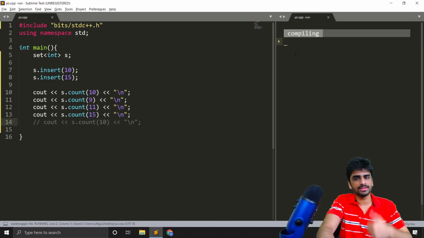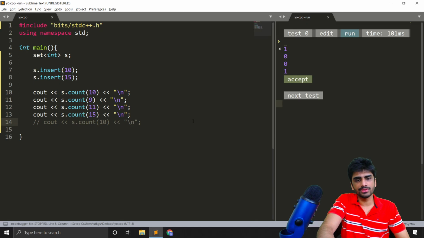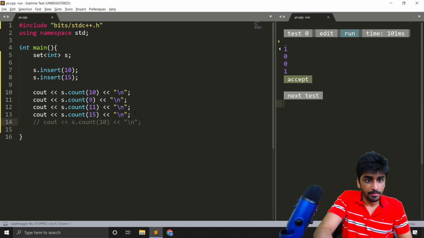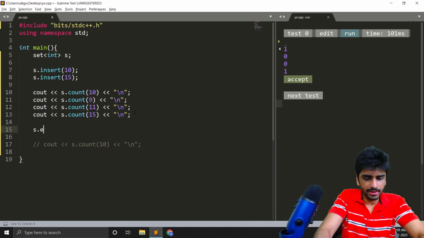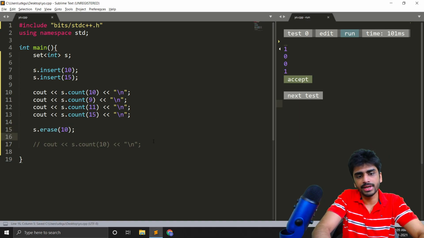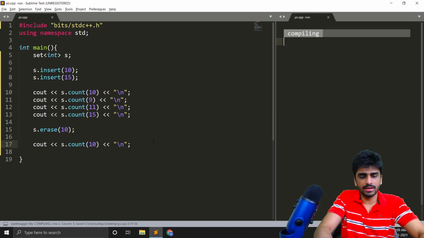So let's see what happens now. So I get 1001 just as I expected. But what if I erase some element? So let's say I erase s dot erase 10, and now if I print s dot count 10, let's see what will happen.